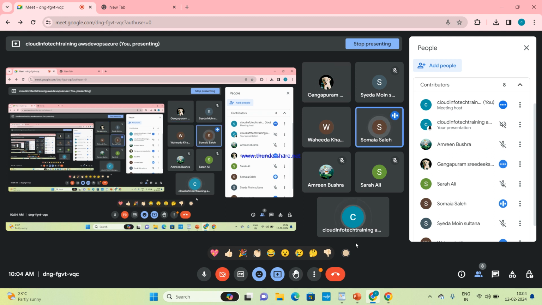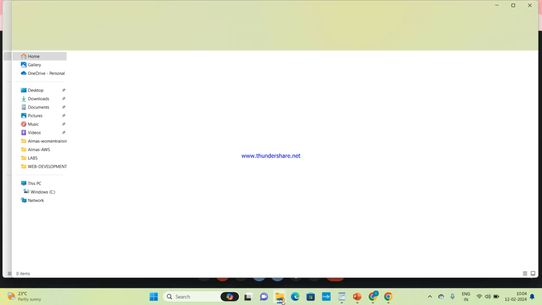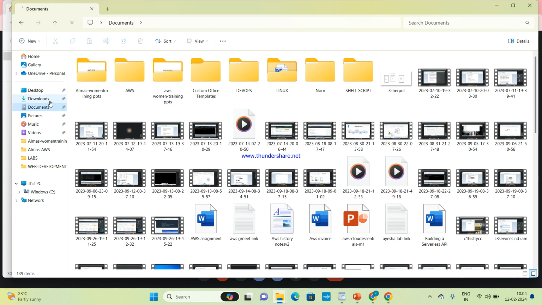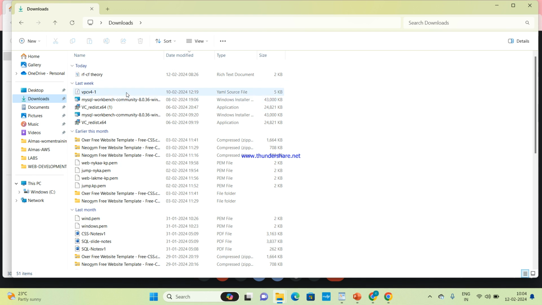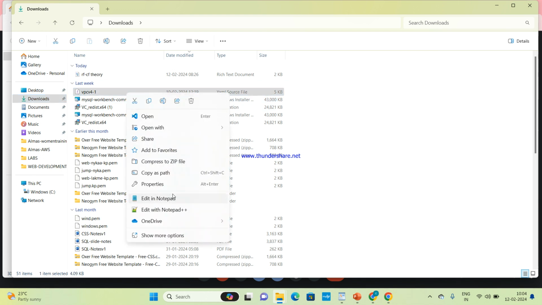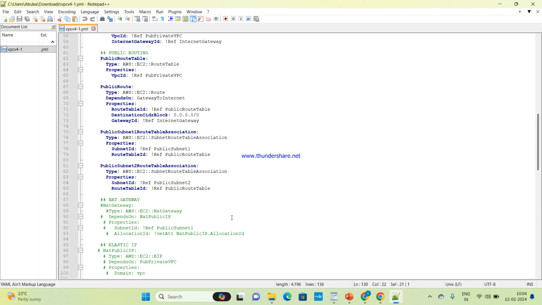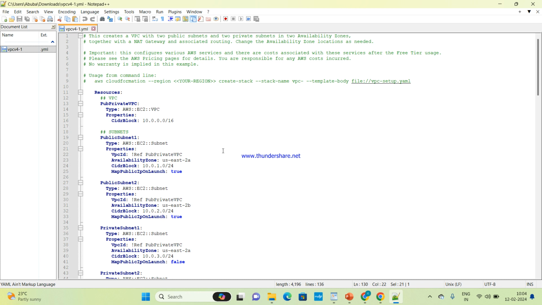Ma'am, I have a question because I wasn't there. For the subnets, do I need to change even the regions? Yes, you need to change the region as well as the availability zone. In the region, you need to open A, B, C, D. Like US East 1A, 2B, or something. If it is North Virginia, we have 6 availability zones, so A, B, C, D, E, F. Yes, that is what we have to do. Even I made the same mistake and got an error. If you add the region with 1A, 2B like that, it is working, or else it is not working.